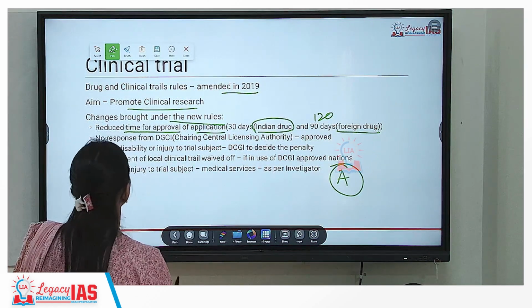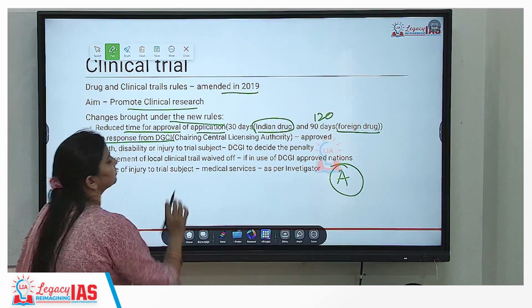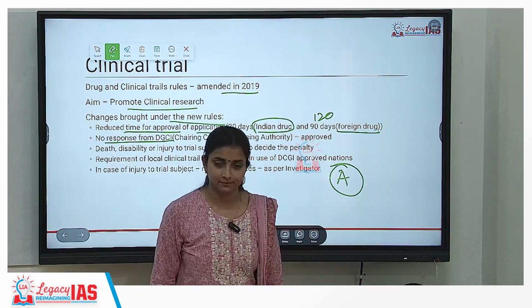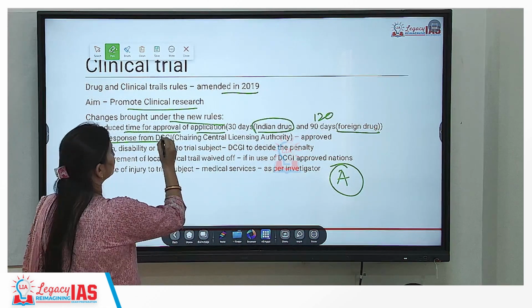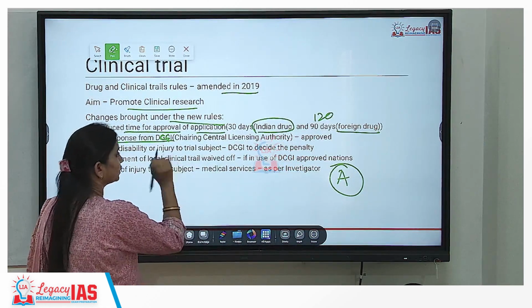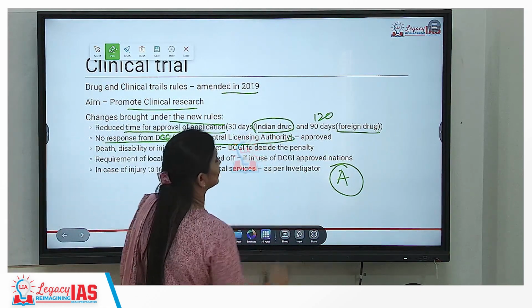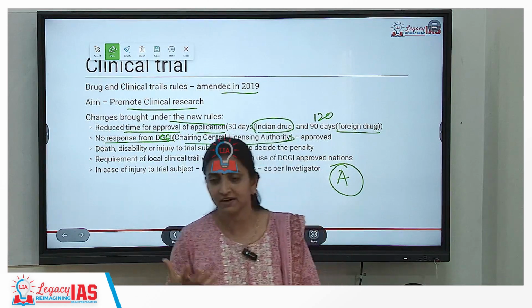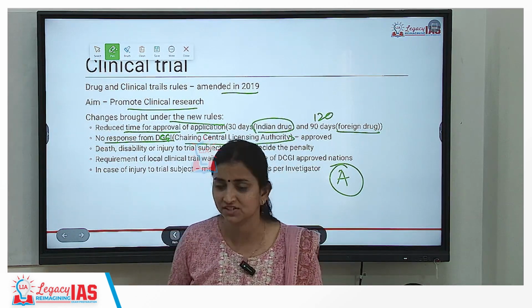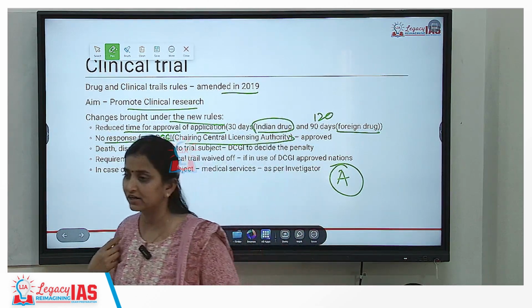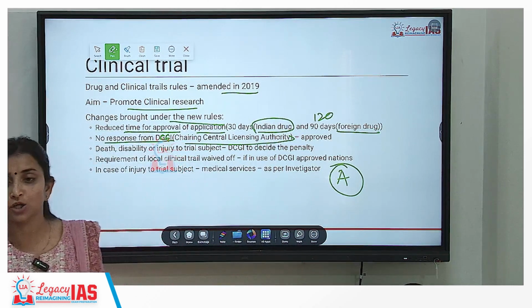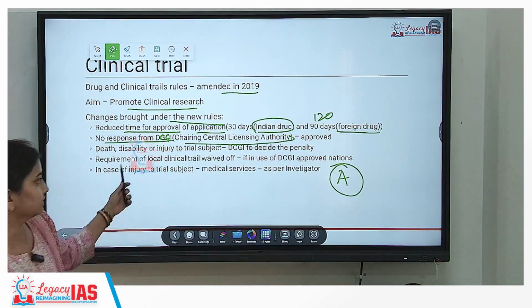Okay. Second, if there is no response from the Drug Controller General of India, who is the chairman of the Central Licensing Authority. The Central Licensing Authority is finally the body that will approve the application that yes, you can carry out clinical trial. The Central Licensing Authority के top पे the chairperson is the Drug Controller General of India.